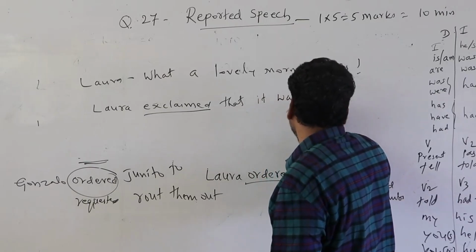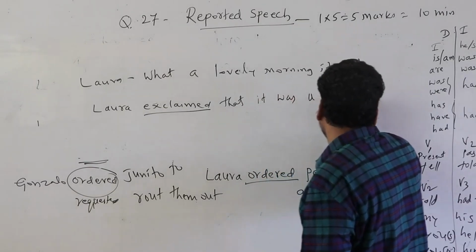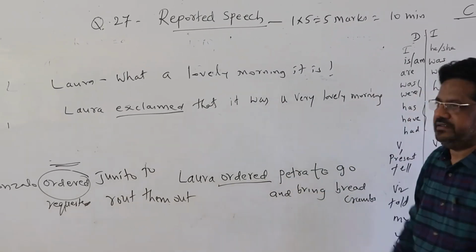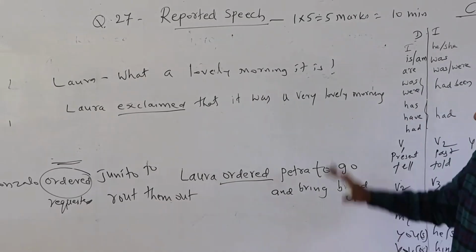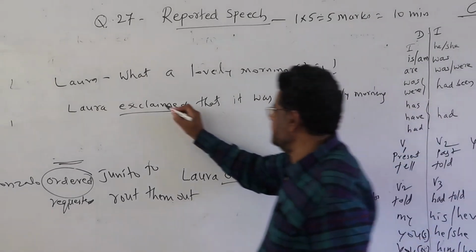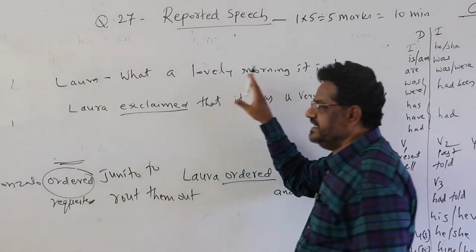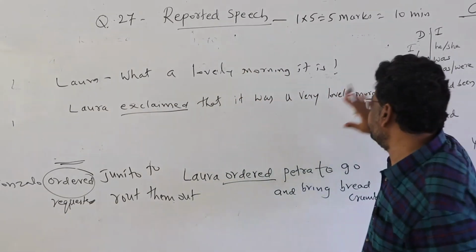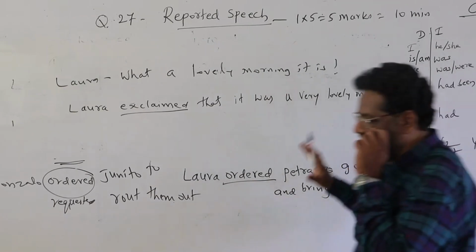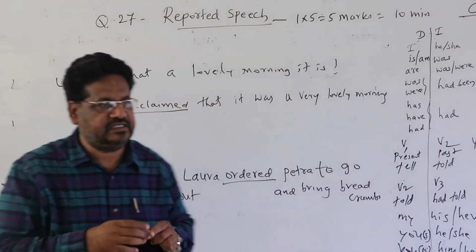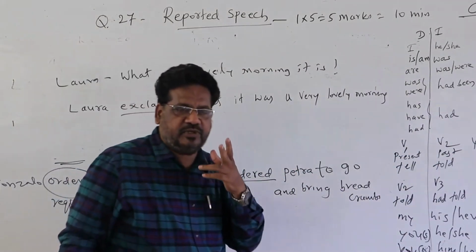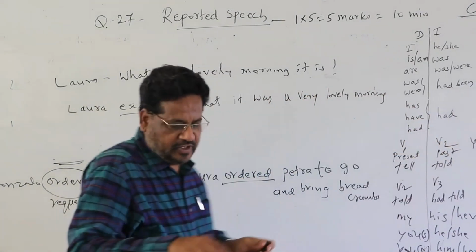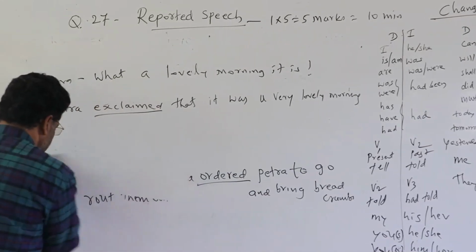Okay? That's how you answer. Add "exclaimed", change the exclamatory sentence into an assertive sentence, then make the necessary changes. That will be the answer. This is how you answer reported speech. Two things to remember: the types of sentence, then the necessary changes. Now let's return to question number 28.